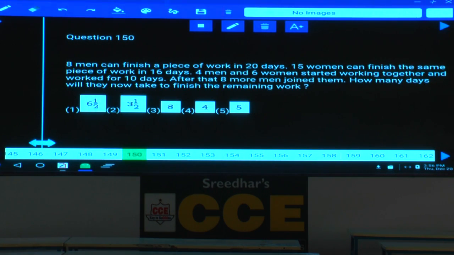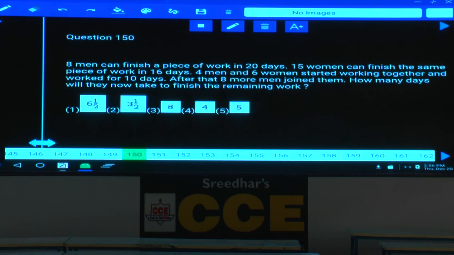Next. 8 men can finish a piece of work in 20 days, 15 women can finish the piece of work in 16 days. Right, men and women we have. What are the rules? First, concentrate on relation, then conversion, then M1D1, M2D2. First, you need to know the relation between men and women, like X men efficiency is equal to Y women efficiency.